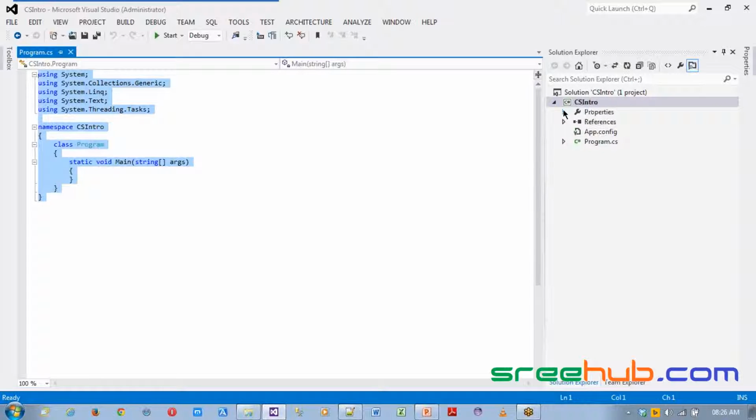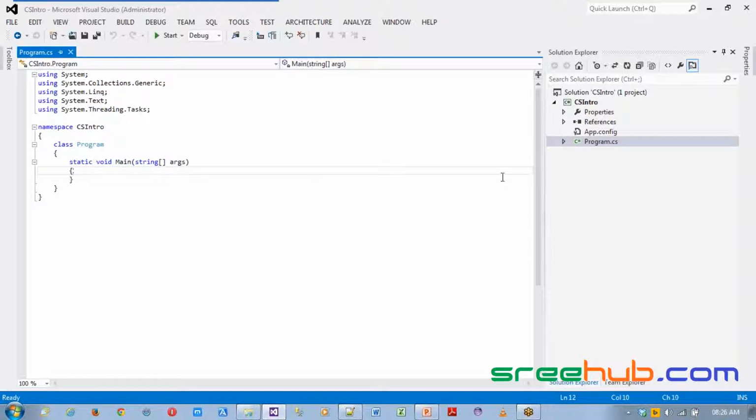Where you can see different things here. CS intro. Now, as Akila was asking, as soon as I created a project, you can see this class got created, which is class Program, and you can see namespace as CS intro, which is same as my project name. This is a simple class. We'll come to this later.